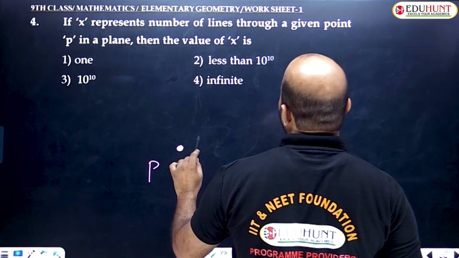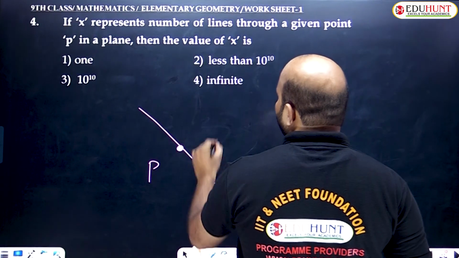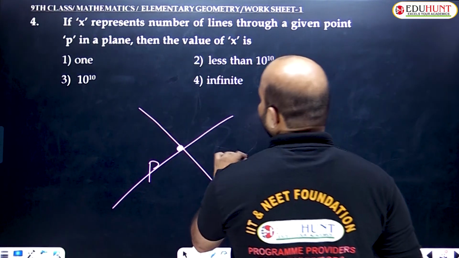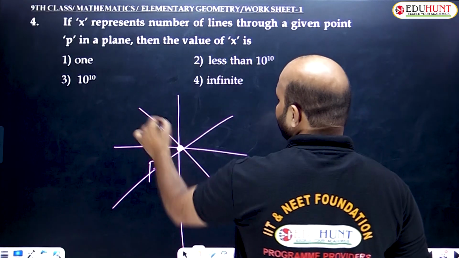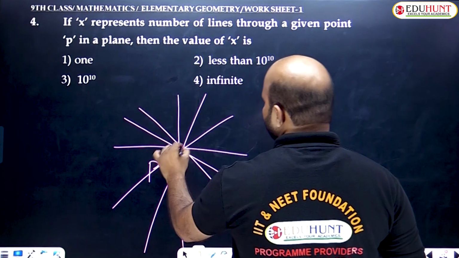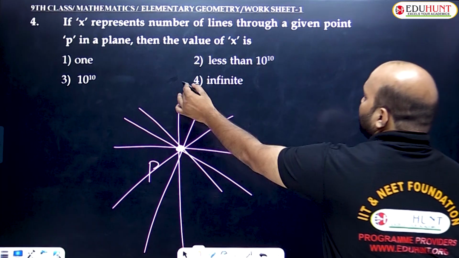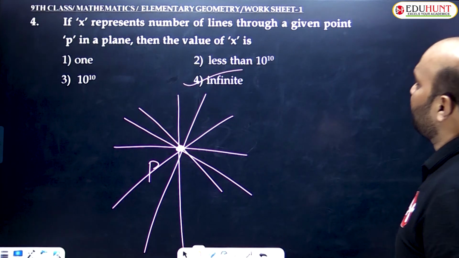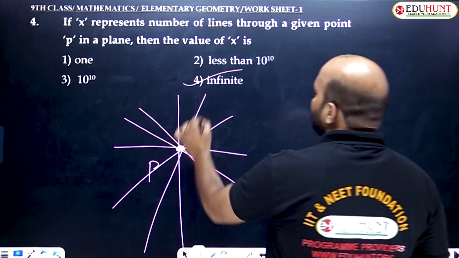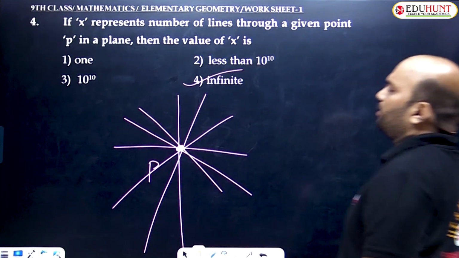So clearly we need to understand. Let me take P as a given point. How many lines can be drawn through the point? If a point in a plane is given, infinitely many lines can be drawn. Am I clear? Option 4 is the right answer. The number of lines through a given point is infinite. Am I clear? Option 4 is the right answer.